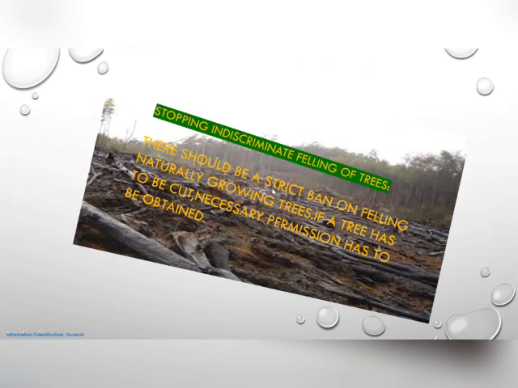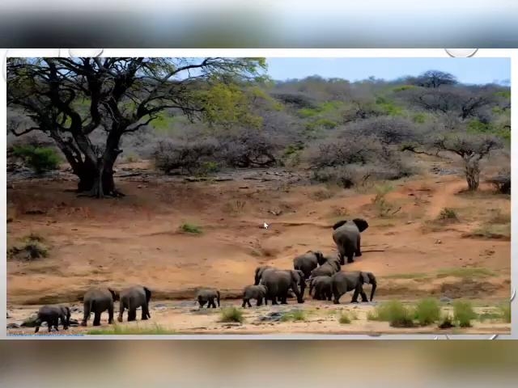There should be a strict ban on felling naturally growing trees. If a tree has to be cut, necessary permission has to be obtained. Here it is mentioned that there should be a strict ban on felling naturally growing trees, and those who want to cut down trees have to take permission. So that is another conservation measure mentioned here.